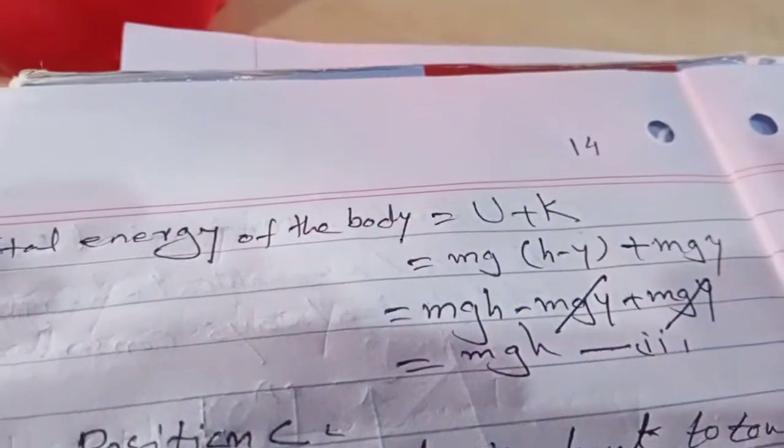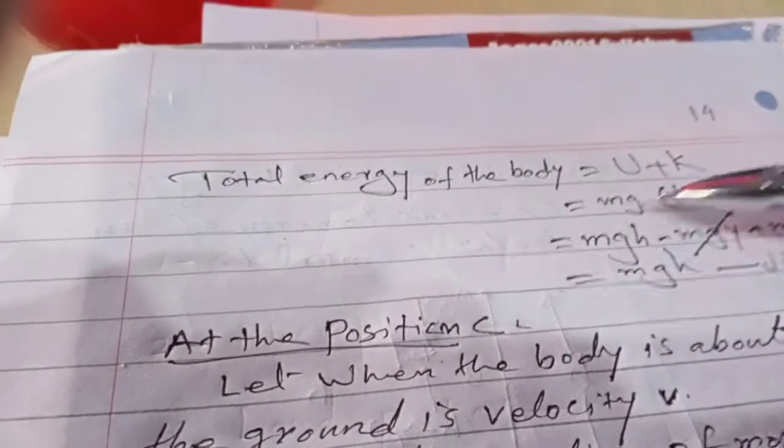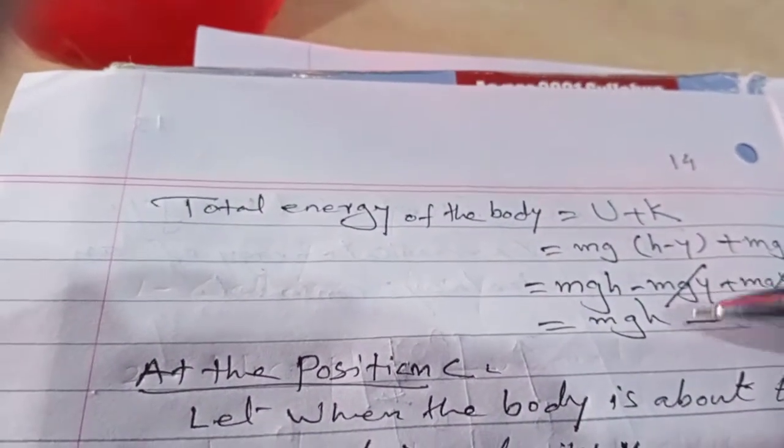What is the total energy at position B? U plus K is mg bracket h minus y plus mgy. Open the bracket: mg into h minus mg into y plus mgy. Minus mgy and plus mgy cancel, so the total is mgh. Equation number 2.